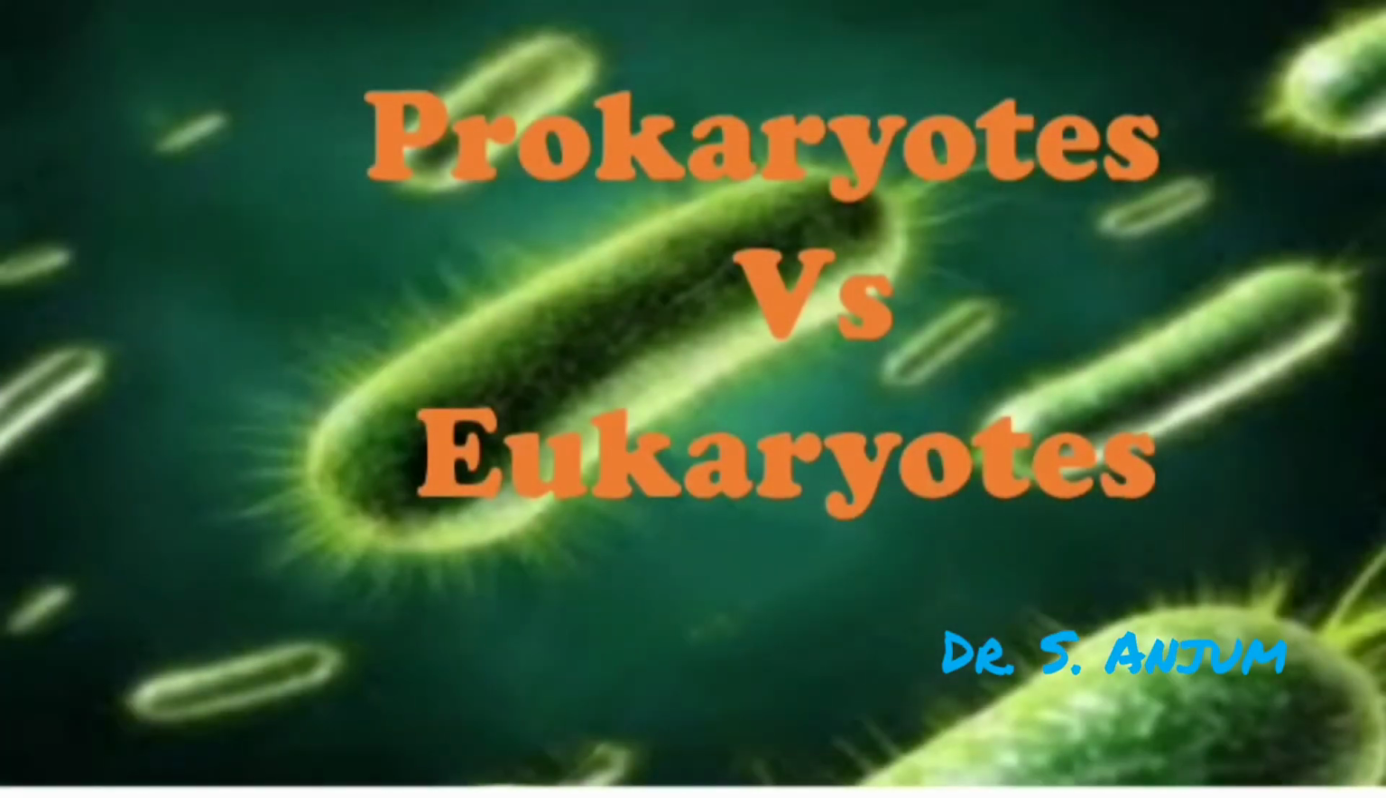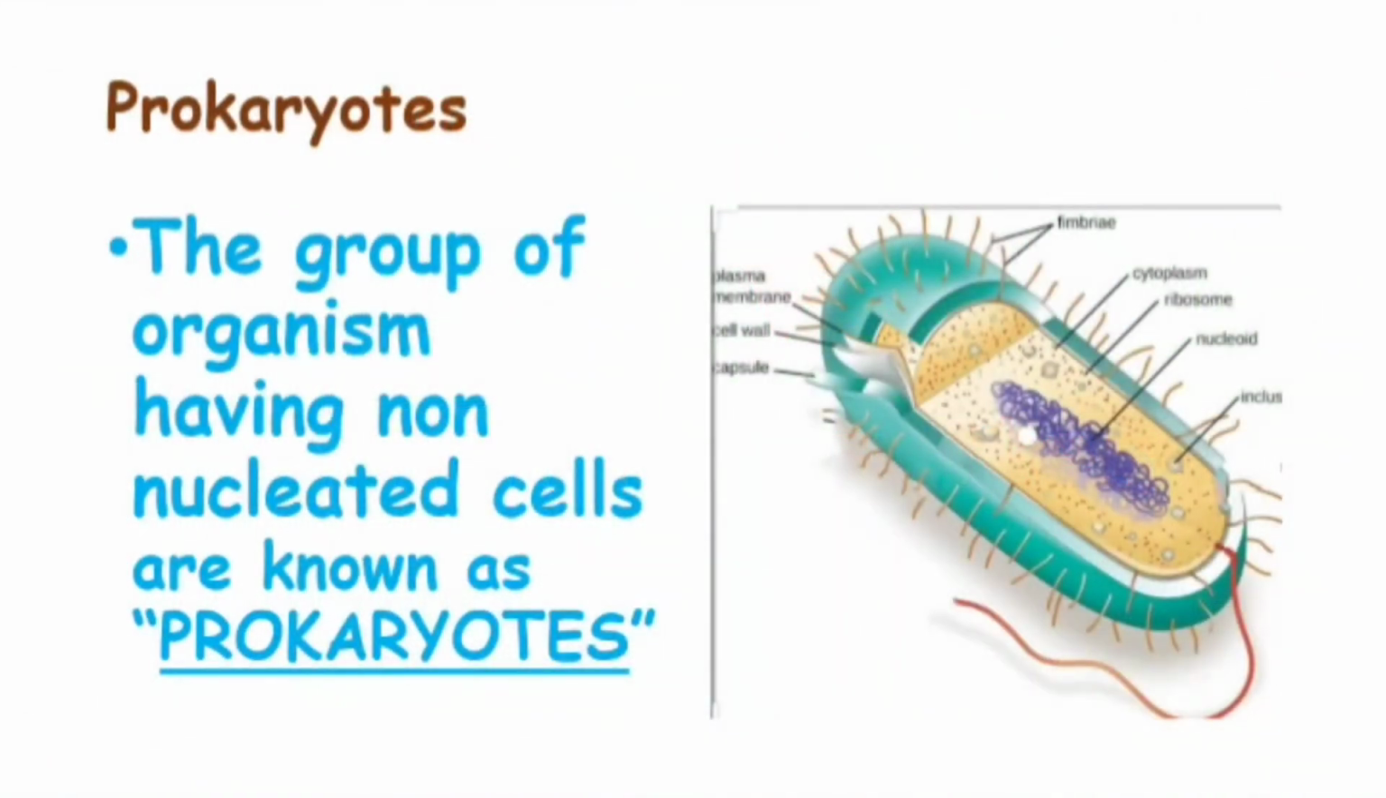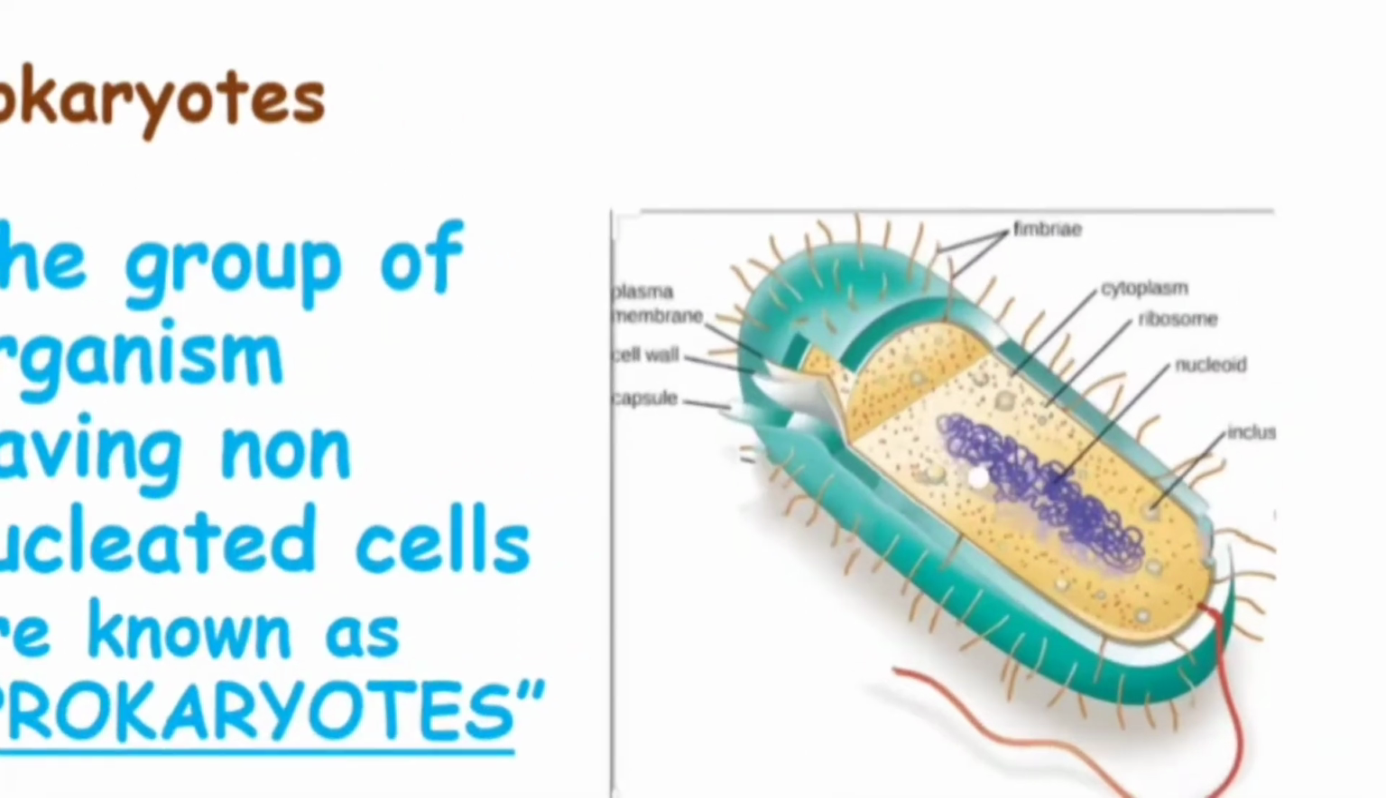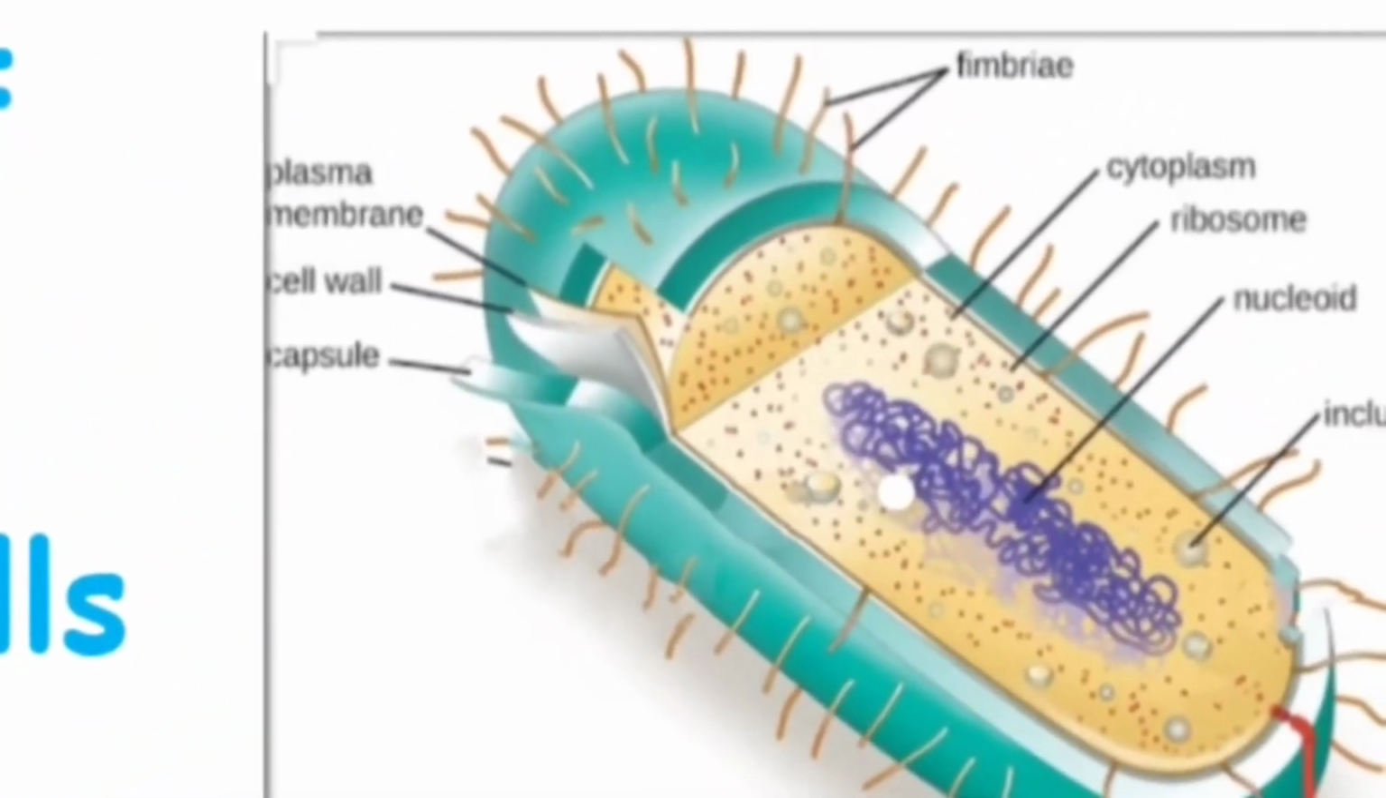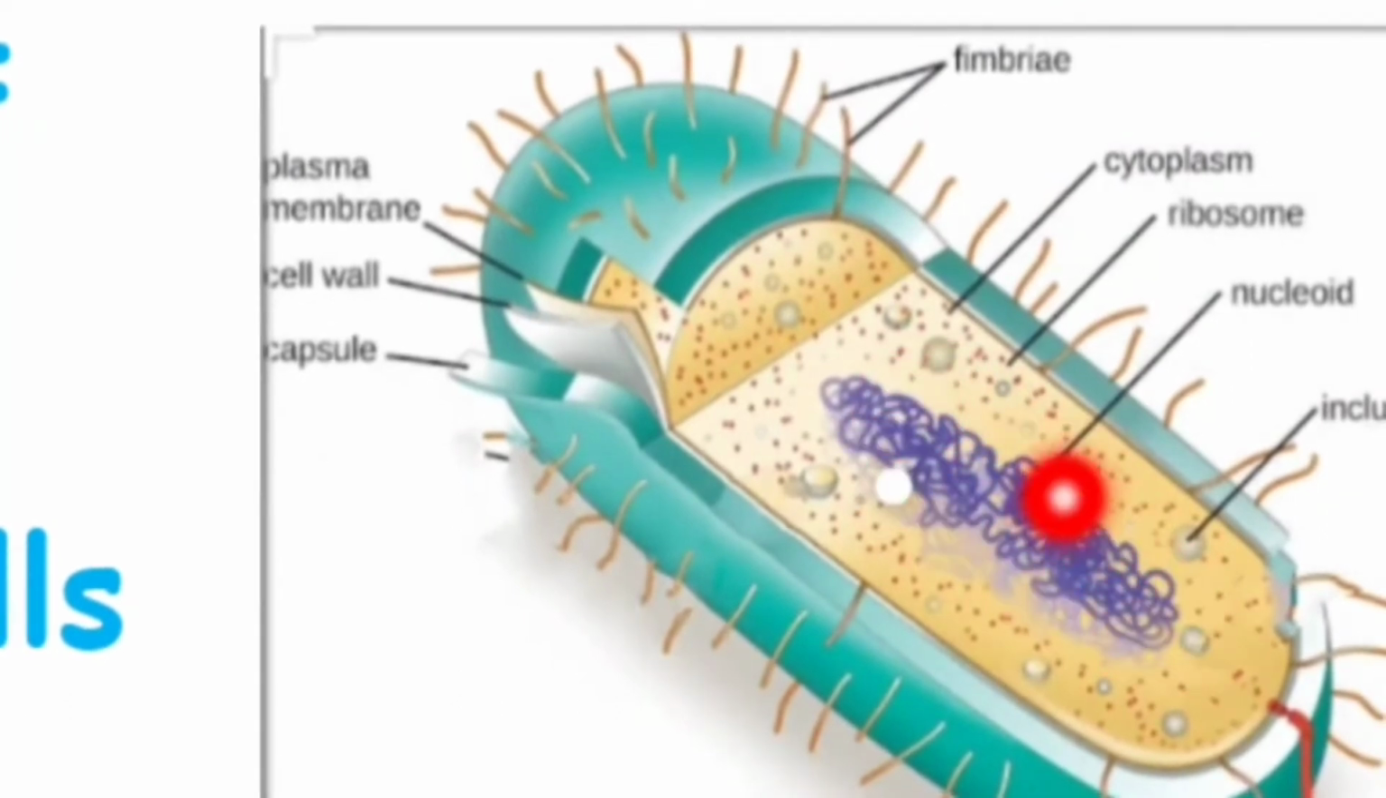What are prokaryotes and what are eukaryotes? First come to the prokaryotes. These are the group of organisms having non-nucleated cell and are known as prokaryotes. We can see here no nucleus is present.